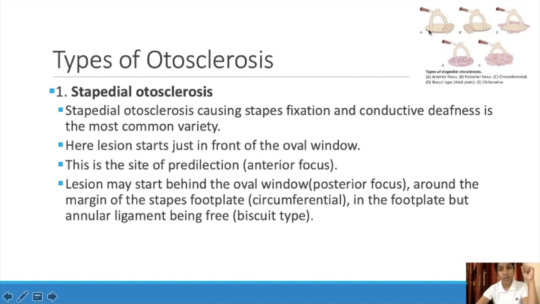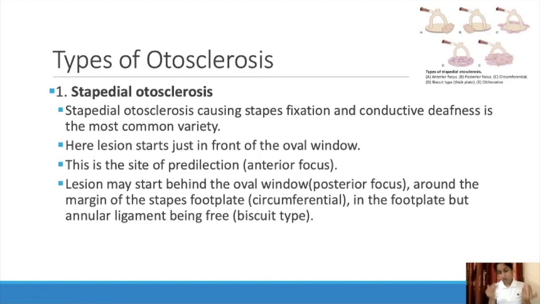So in this picture you can see, if it is in the front portion, that is anterior focus, and if it is behind, that is posterior focus. And if it is around the margin of the stapes foot plate, it means circumferential. And in the foot plate, but with the annular ligament becoming free, that is here, it means it's a biscuit type. And if it is affecting completely, complete destruction, then it is known as obliterative type. So these are the 5 types of stapedial autosclerosis, in how it is affecting the stapes.